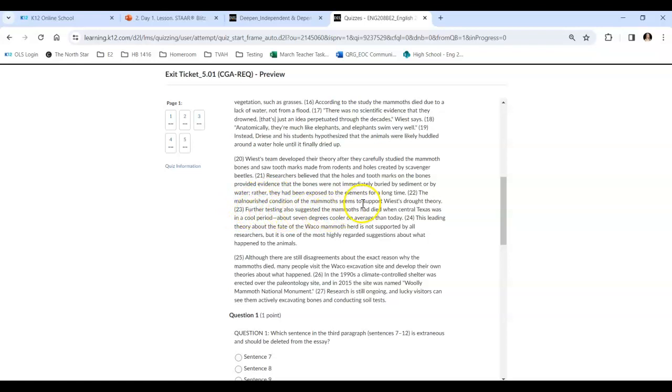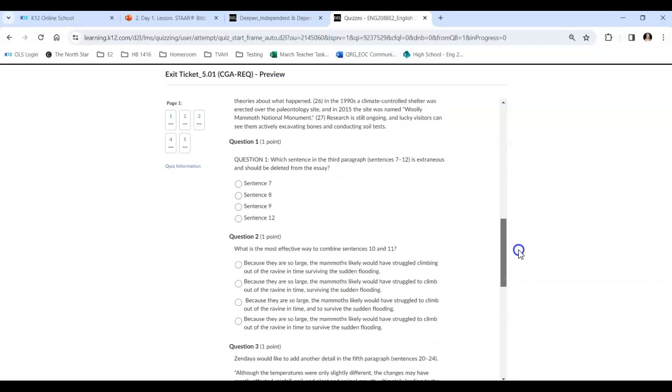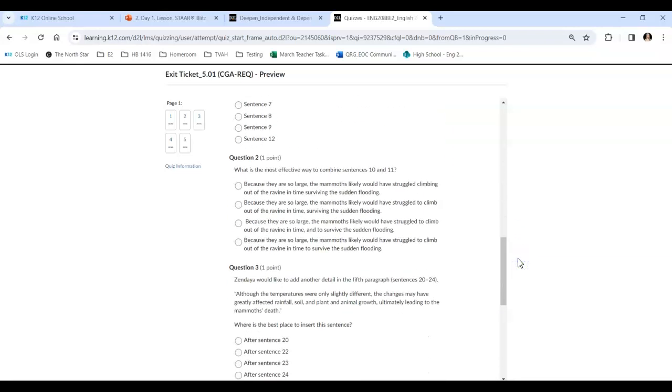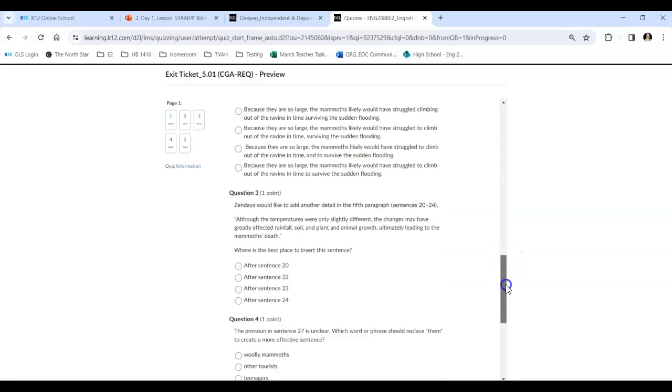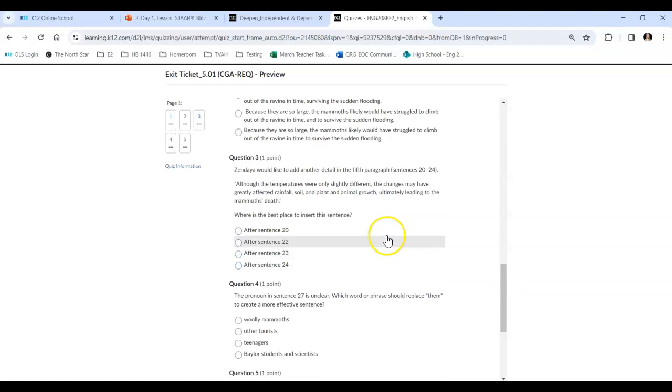Further testing also suggested the mammoths had died when Central Texas was in a cool period, about 7 degrees cooler on average than today. Okay. So there's something about temperature. Let's look at 24. This leading theory about the fate of the Waco mammoth herd is not supported by all researchers, but it is one of the most highly regarded suggestions about what happened to the animals. So 23, in a cool period, 7 degrees cooler than on average today, although the temperatures were only slightly different. Okay, so what do y'all think? Where should this one go?